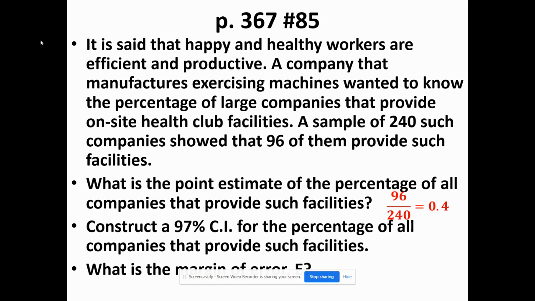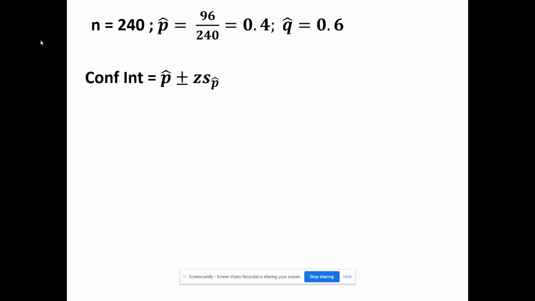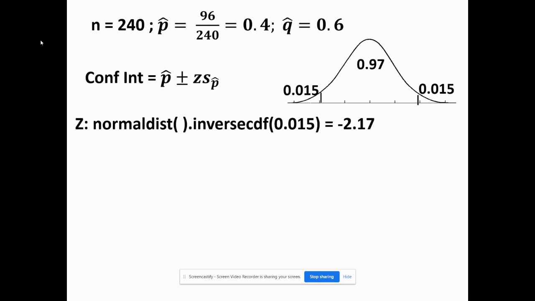Now we can construct a 97% confidence interval for the percentage of all companies that provide these kinds of facilities, as well as finding our margin of error. So we start with our picture. 97% confidence interval means we have 3% left over to be split evenly in the tails. So using our 0.015 and either Desmos or our graphing calculator, we find a z-score of 2.17.